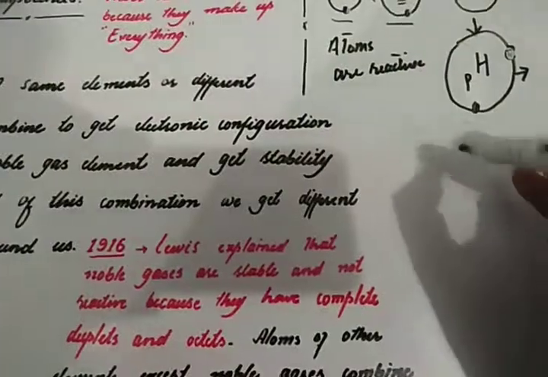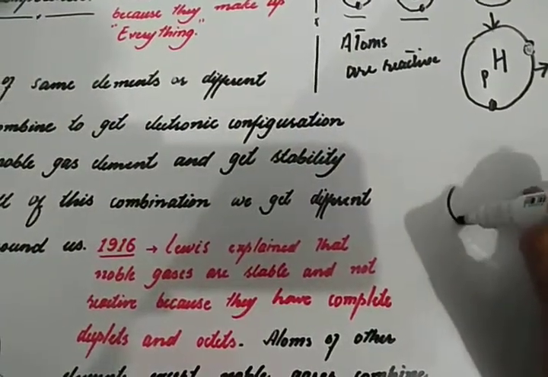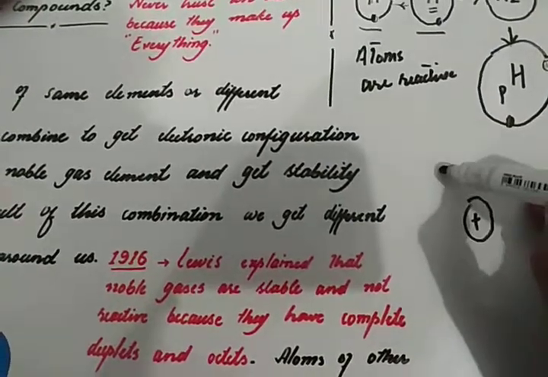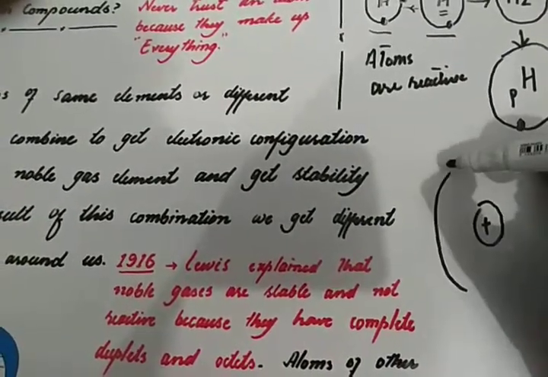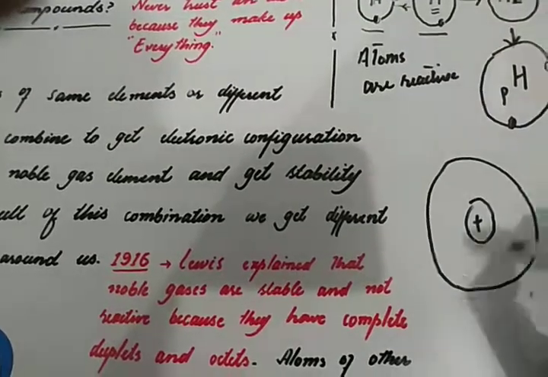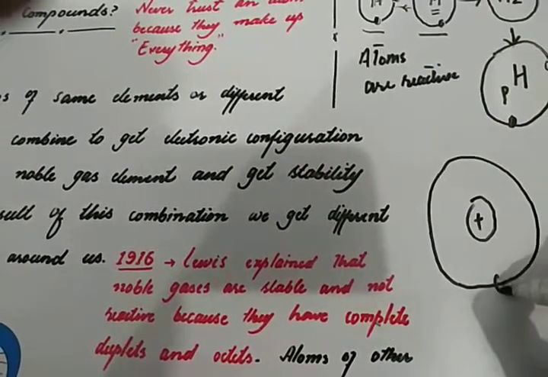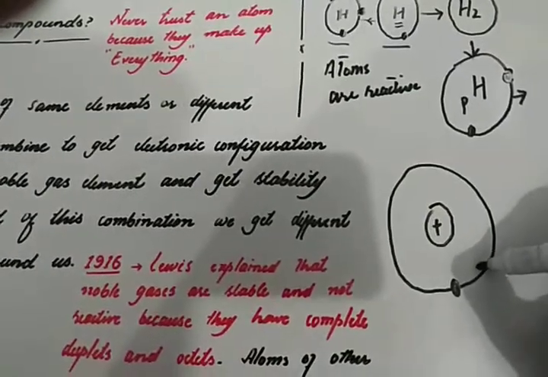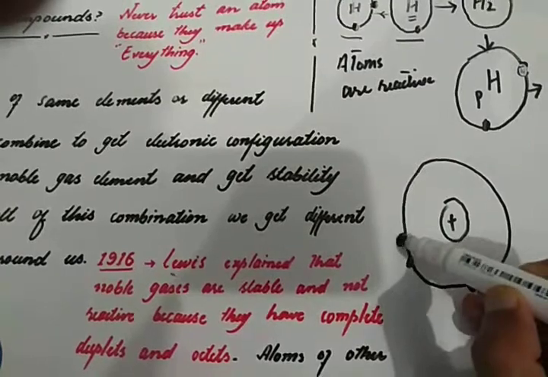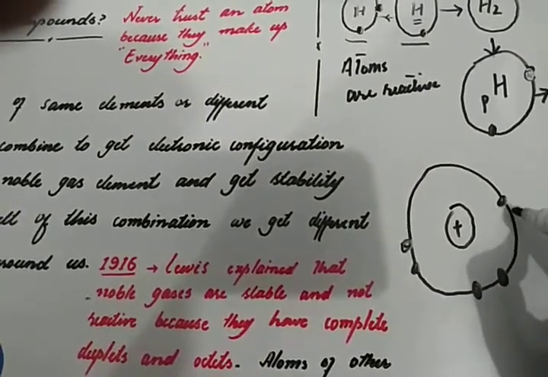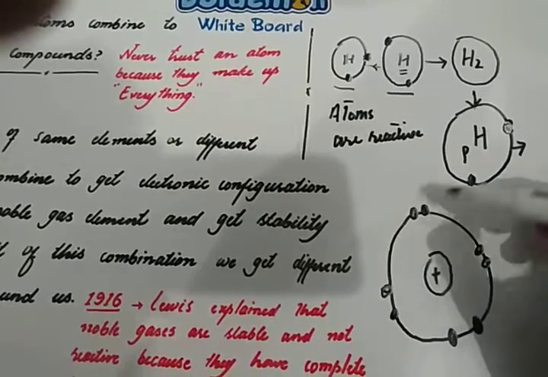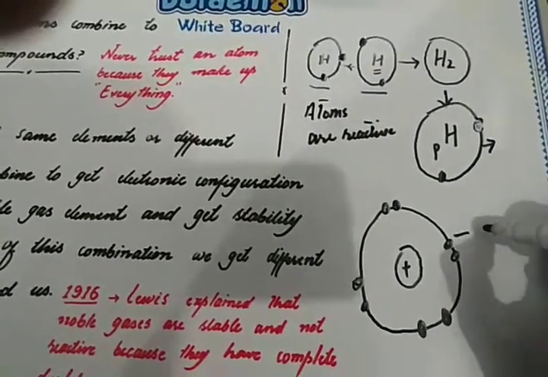And octet means, if this is an atom, this is the nucleus, the positive charge nucleus, in the octet rule we will have to fill the outermost electron shell with 8 electrons. This is the octet rule. 1, 2, 3, 4, 5, 6, 7 and 8. This is the octet rule.